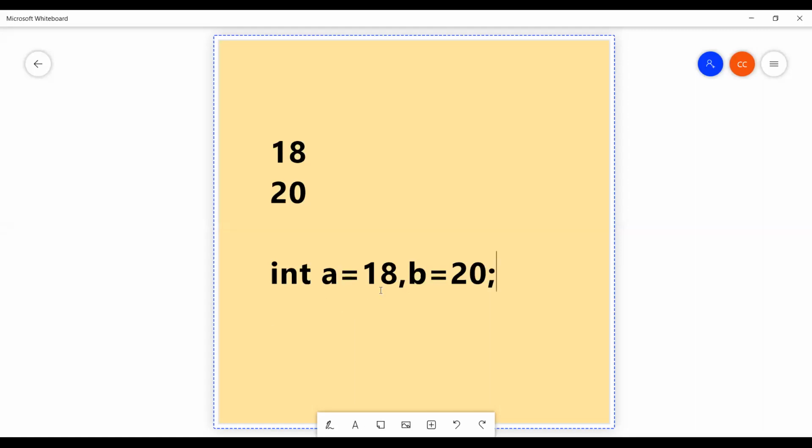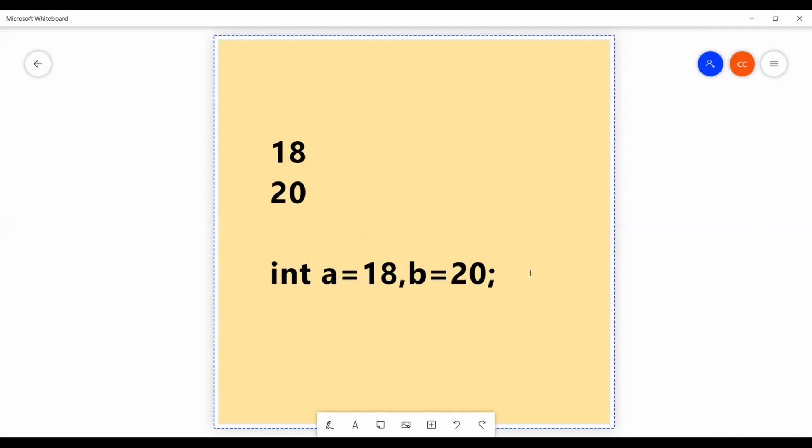No need to write here after the comma, no need to again mention integer here. This is wrong. Already we have declared it at the starting of the line. So here no need to declare the data type again. This line is correct. This statement is correct. So this is called initialization of a variable.